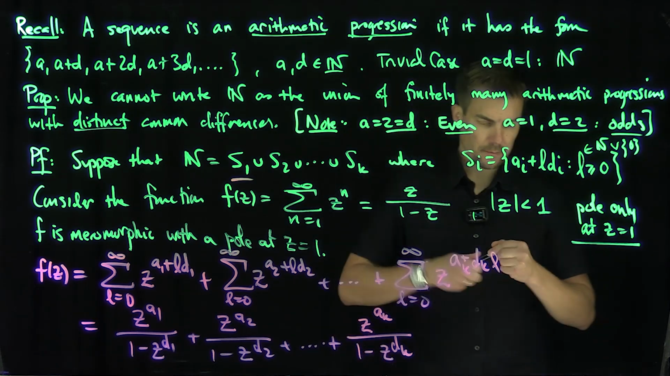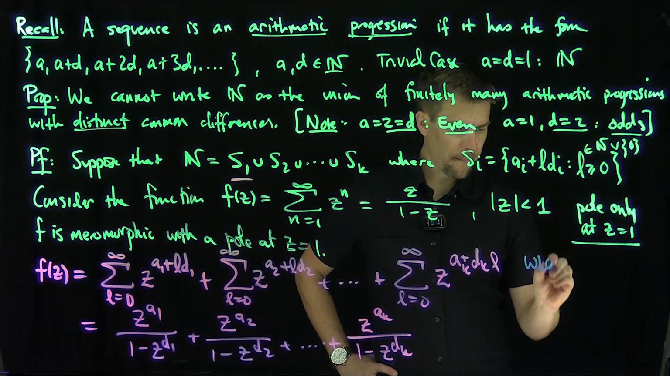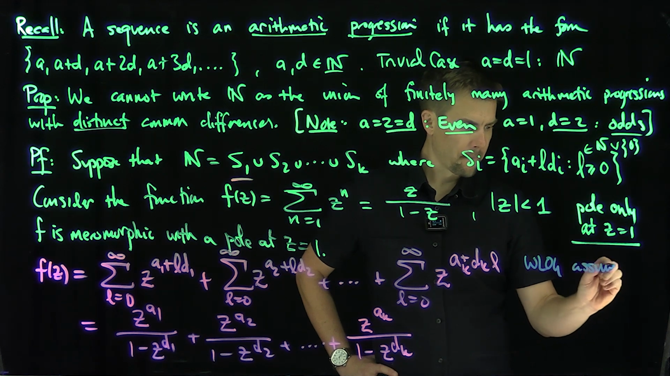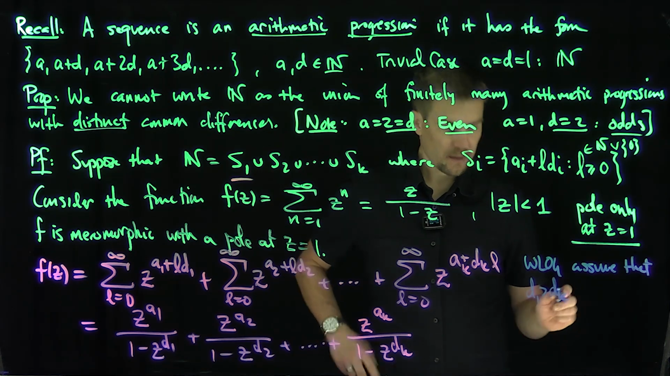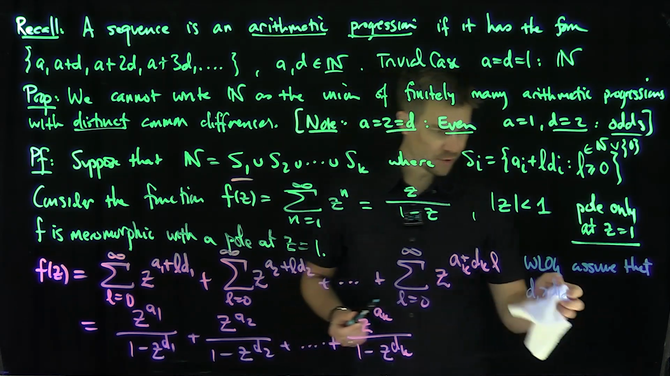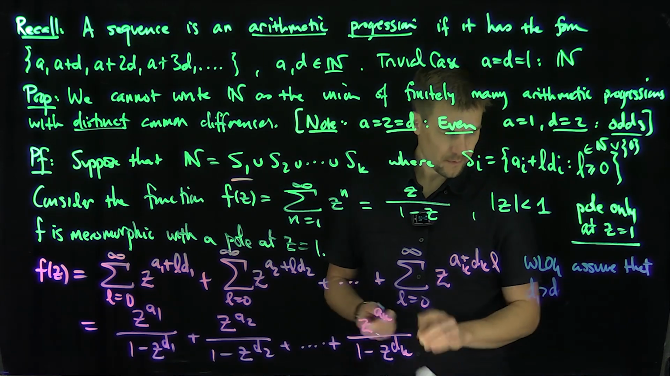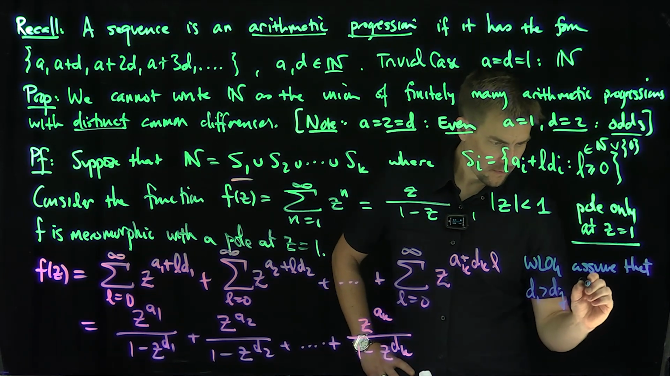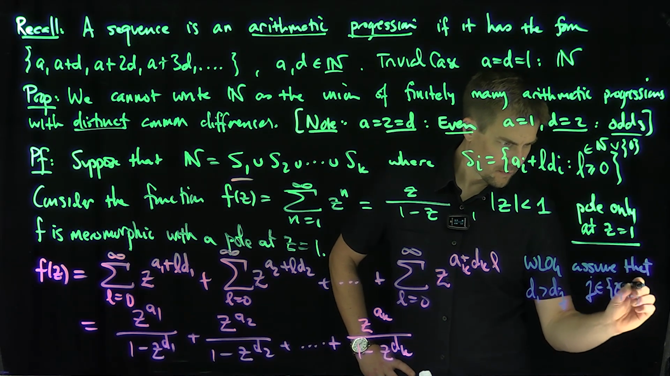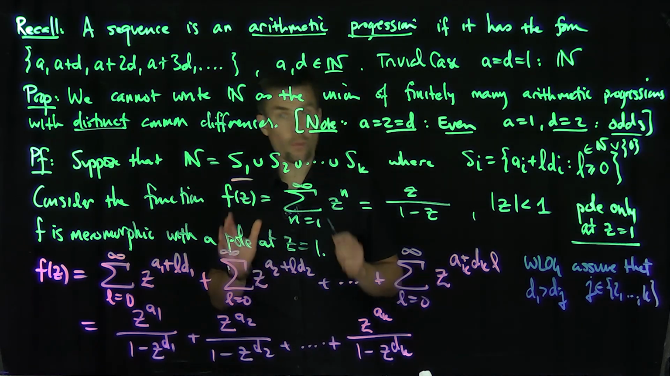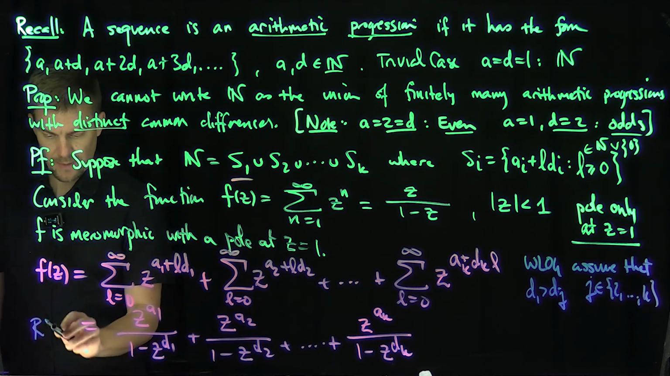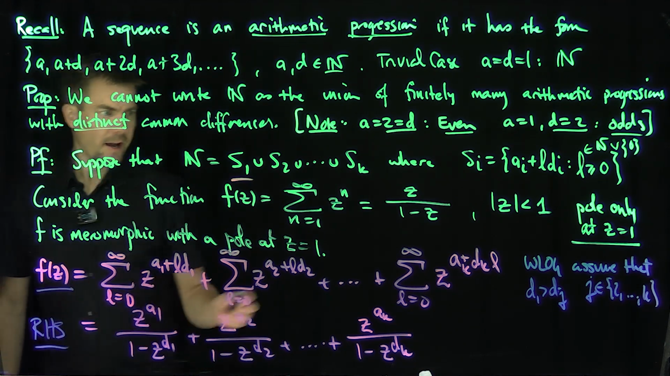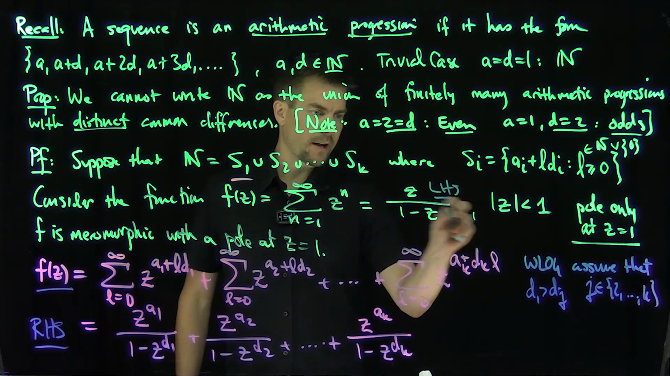So now, without loss of generality, assume that d1 is bigger than all the dj, for all j from 2 to k. They're distinct, right? So d1 is the largest of these exponents. Let's call this the right-hand side of my equation for f, and then this over here would be the left-hand side of the equation for f, right?